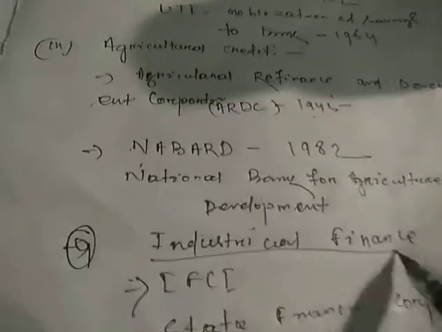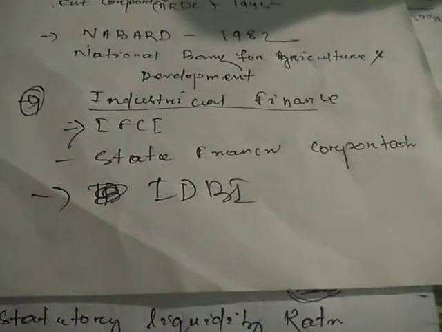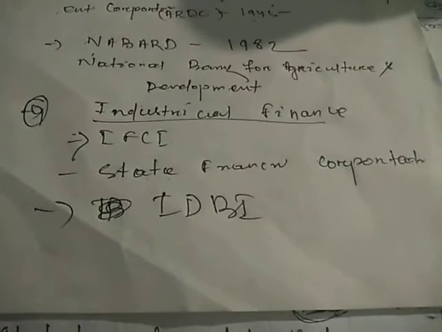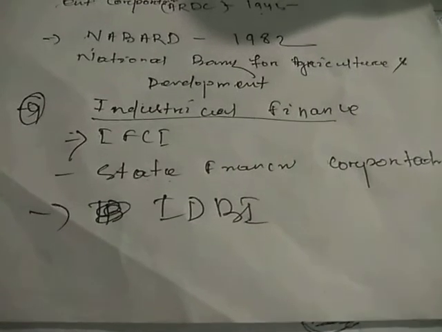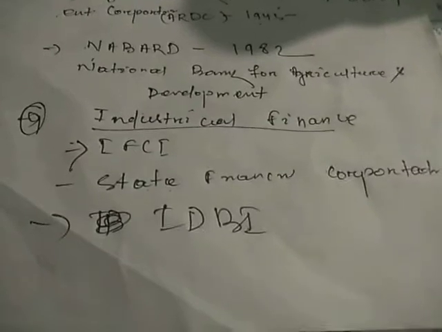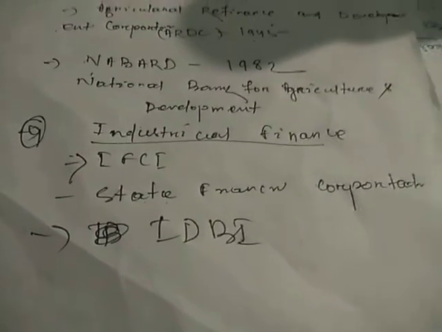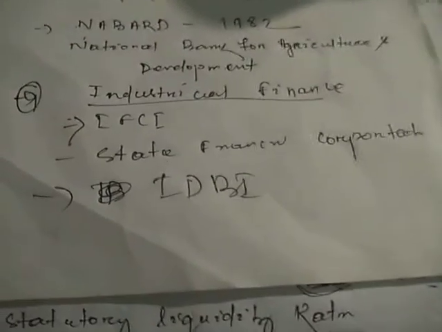Then the last one is industrial finance. The RBI also wants the development of industry, so it has to provide finance to industry also. Because if industry is developed, as you know India is a populated country, the second most populated country in the world, each and every person should have a job. How is it possible to get a job in different sectors? It's an important thing. If you want to engage the people of India, then definitely you have to develop your industry. So how can it be possible?